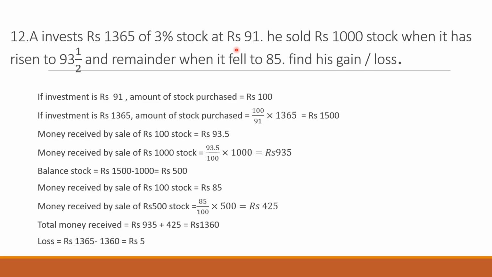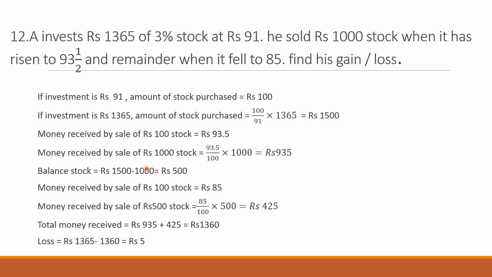Now we begin. If the investment is 91, the amount of stock purchased is 100. If the investment is 1365, the amount of stock purchased is 100 upon 91 into 1365, which is 1500. Amount of stock purchased is 1500. Now money received by the sale of 100 stock is 93.5, because he is going to sell 1000 stock at 93.5. Money received by the sale of 1000 stock is 93.5 upon 100 multiplied by 1000. This is 935.